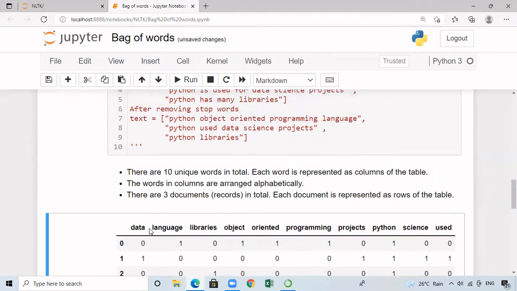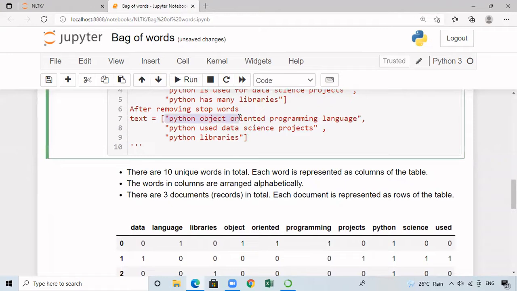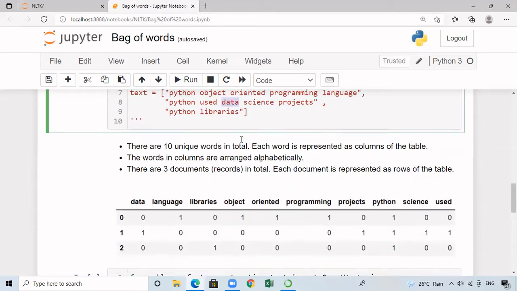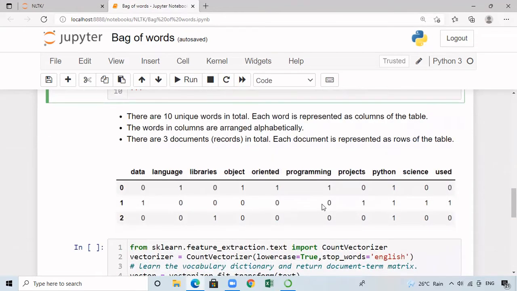Let us understand this. After removing the stop words, in the first document with index 0, the word language is appearing 1 time. Similarly, this is our second document, with index 1. In this, the word data is appearing 1 time. Suppose a particular word is appearing more than 1 time in the given document, we will have the corresponding count as the entry.